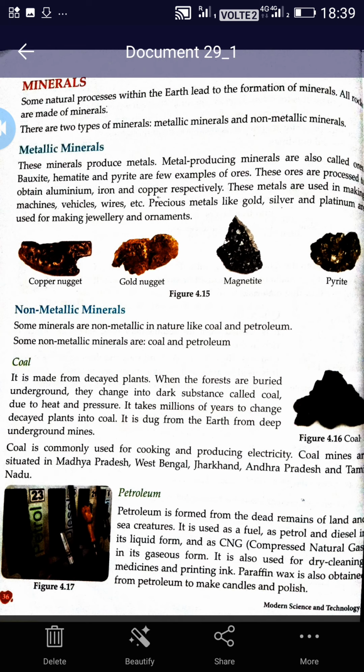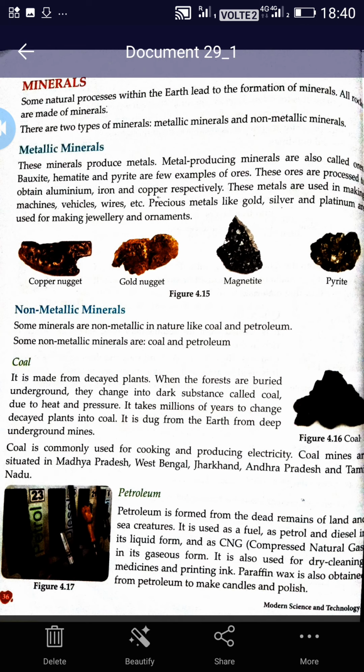And these minerals are present in all the rocks. All the rocks are made up of some kind of minerals. There are two types of minerals, metallic minerals and non-metallic minerals. Now the metallic minerals are those minerals which produce metals. Metal producing minerals are also called ores.